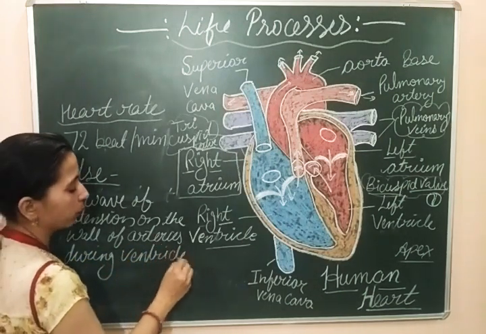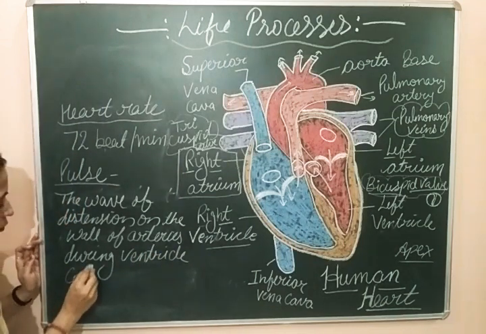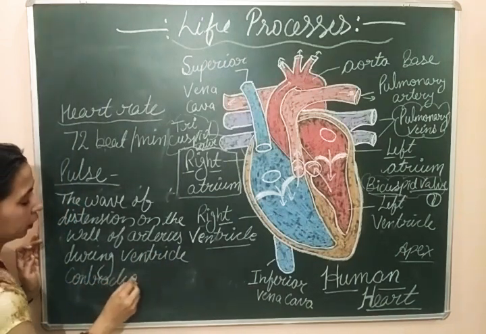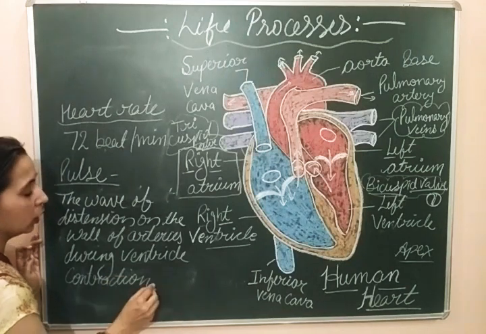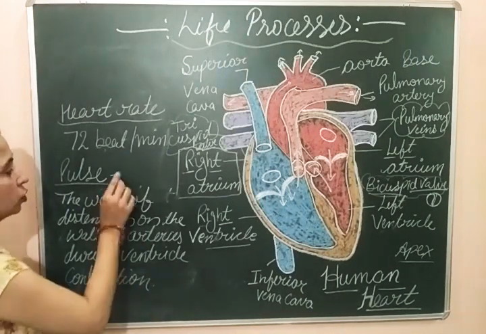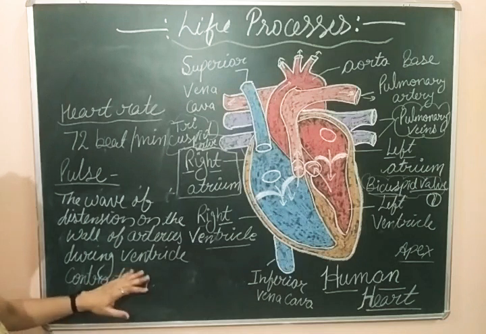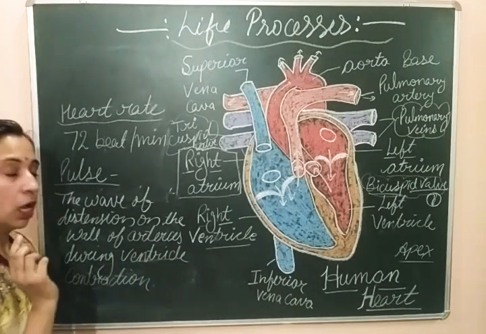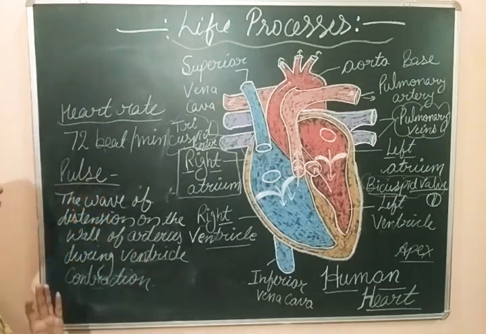This is called pulse. So this is about the pulse, and we can say that it is felt during the ventricle contraction phase.